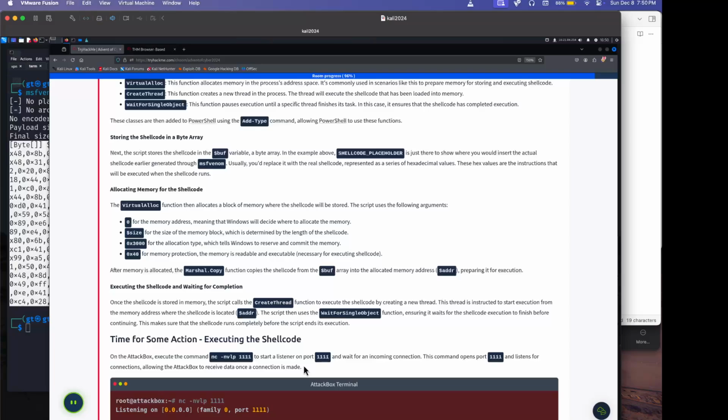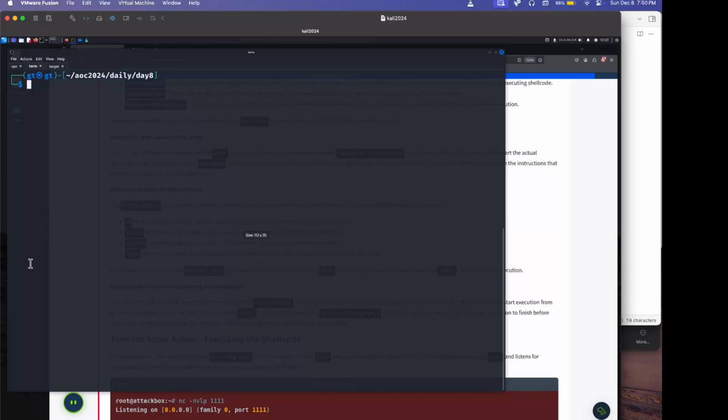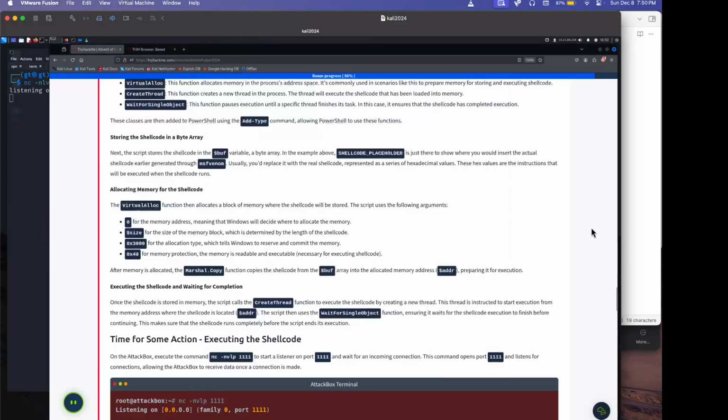Once on the attack box, execute the command. So now we are starting our listener. I'm just going to create a new tab, 1, 2, 3, because I just like having tabs. So we're going to open netcat on this, nlvp. V is verbose, P is port, L is listening, N, I think N is no name resolution. I could be wrong. So our port is 1111. We're listening there.